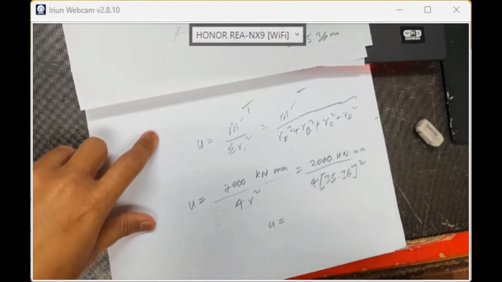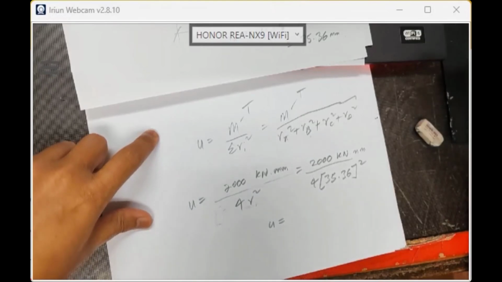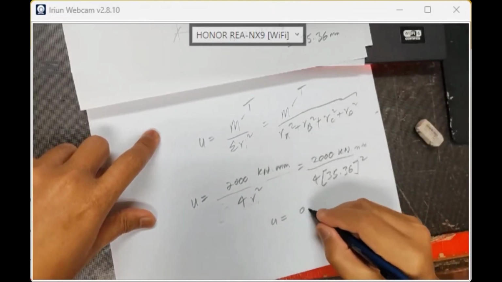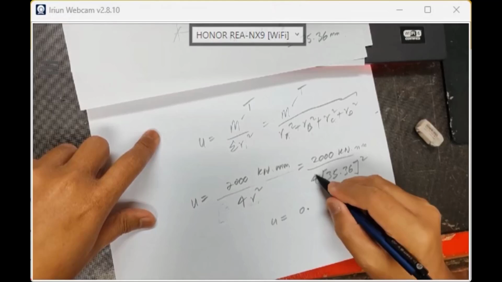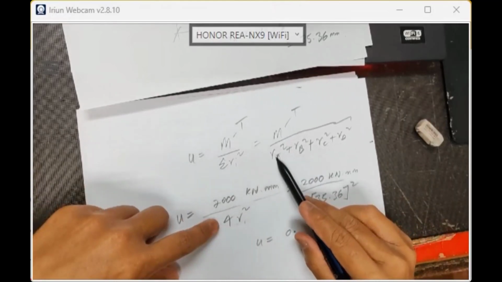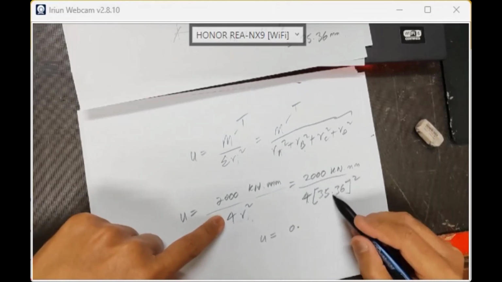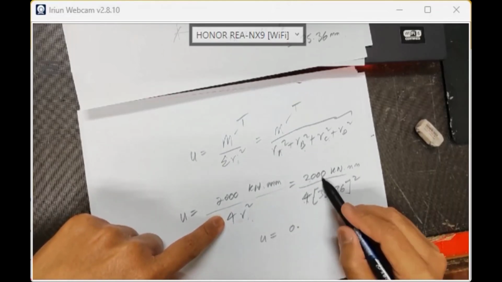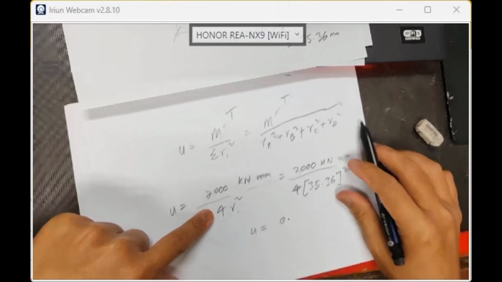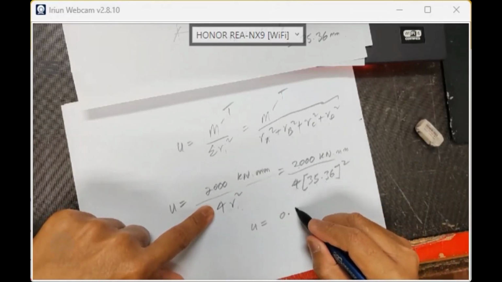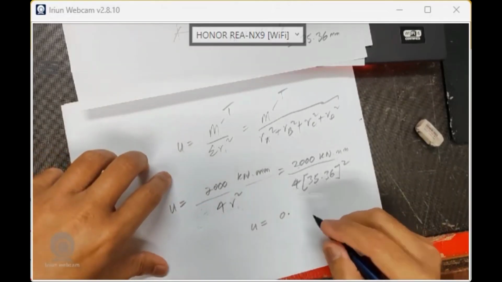You need uniform, this is the torsional distribution. 0.4. Because we have U, Ra 35.36, Rb 35.36, all of it, so R square. 35.36 square times 4, 2000 over this. What is this? 0.4. Correct, do not miscalculate.